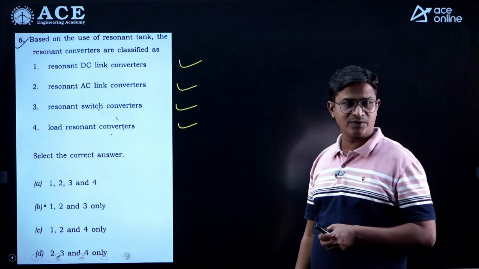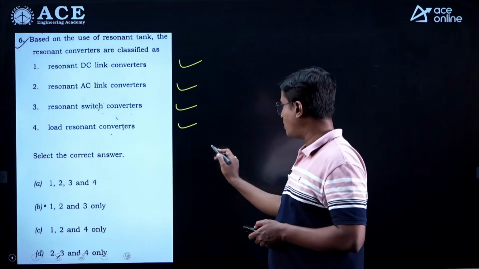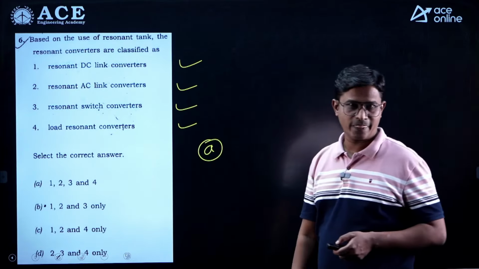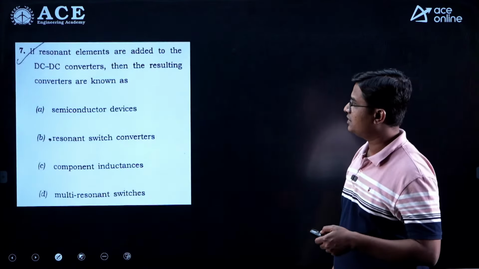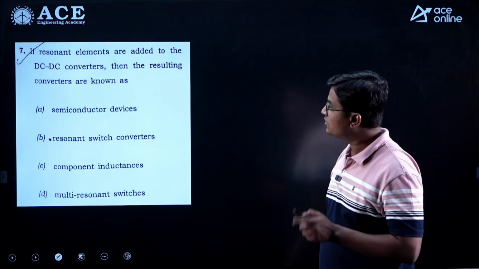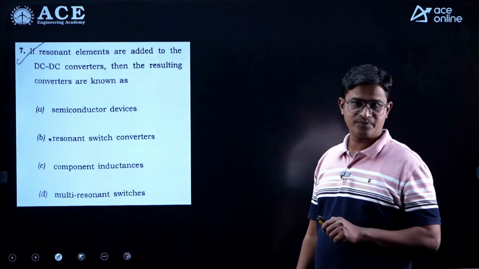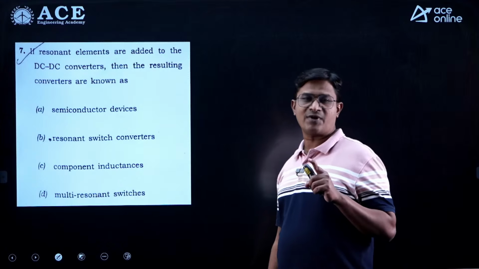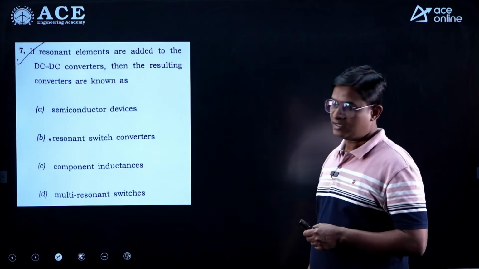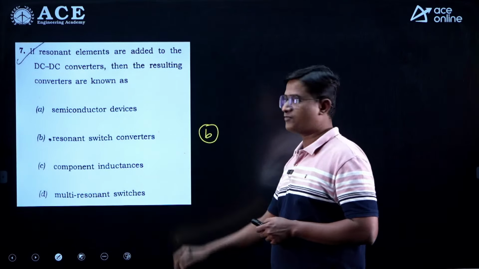So load resonant converter is also a suitable option. Therefore 1, 2, 3 and 4, option A is the correct option. Only theory questions, informative questions. If resonant elements are added to the DC to DC converters, then the resulting converters are known as resonant switch converters. Option B is the correct option, right?